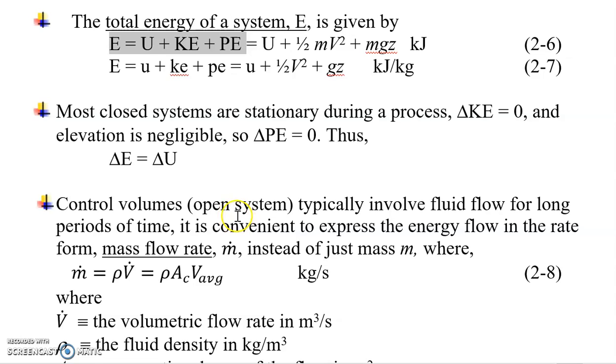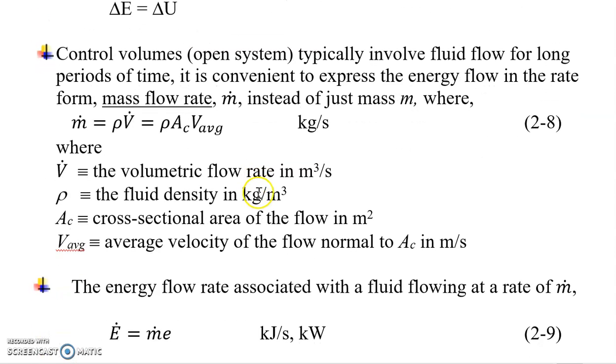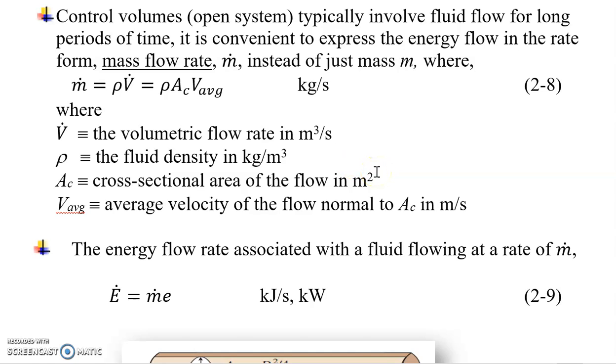Most closed systems are stationary during a process. Thus, the change in kinetic energy is 0, and if the elevation change is negligible, the change in potential energy is also 0. For control volumes, we have a continuous motion of fluid entering and leaving the system. So you need to know the mass flow rate instead of just the mass, as with the control mass in a closed system. For the mass flow rate in kilograms per second, if you know the density and the volumetric flow rate, or the cross-sectional area of the flow and the average velocity, you can get the mass flow rate.